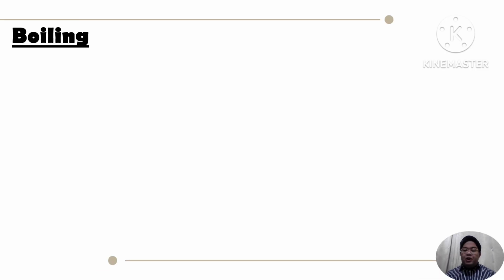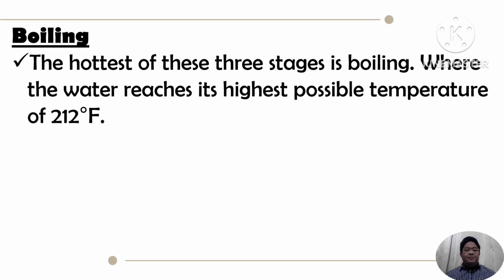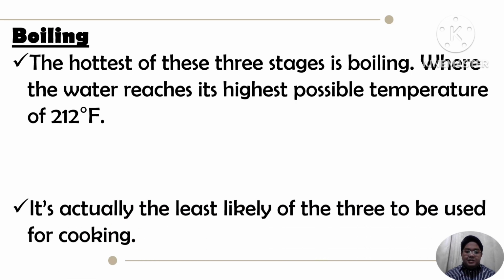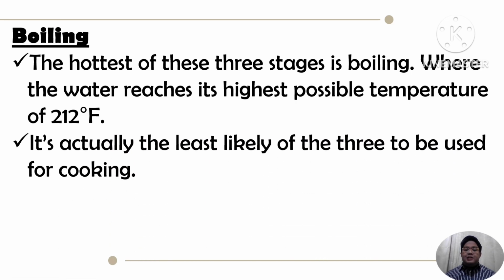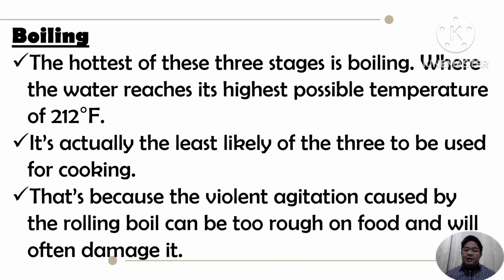Next is the boiling method. The hottest of these three stages is boiling, where the water reaches its highest possible temperature of 212 degrees Fahrenheit. Again, I will repeat, the temperature of the water is 212 degrees Fahrenheit. It's actually the least likely of the three to be used for cooking. That's because the violent agitation caused by the rolling boil can be too rough on food, and often that can damage it.